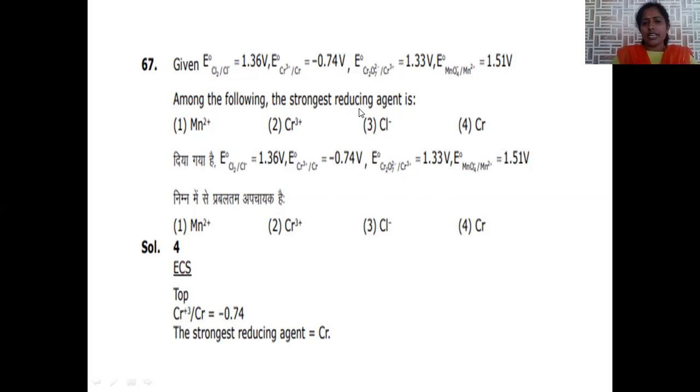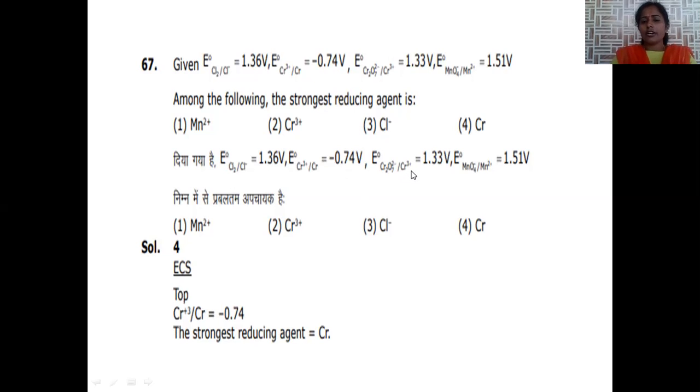The strongest reducing agent is the species that itself is involved in oxidation. Only when it has the highest oxidation potential does it become the strongest reducing agent. Among all the options given, the species lying in the topmost position of the electrochemical series, here plus 1.36, is nothing but a reduction potential, meaning gain of electrons. When it is minus 0.74, this indicates an electron releasing tendency. That's the reason why it is involved in oxidation and acts as a strong reducing agent.